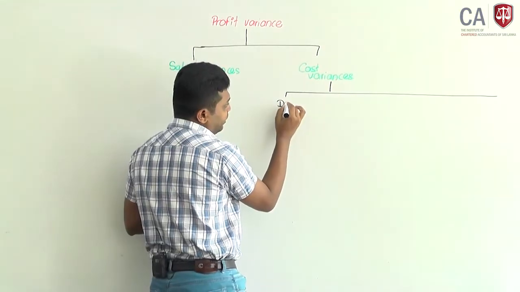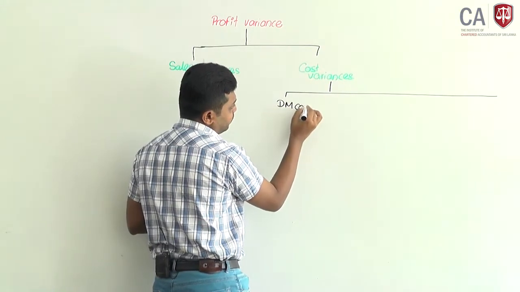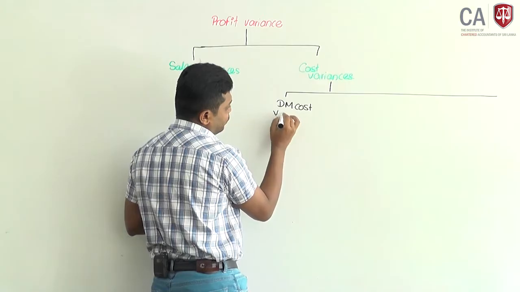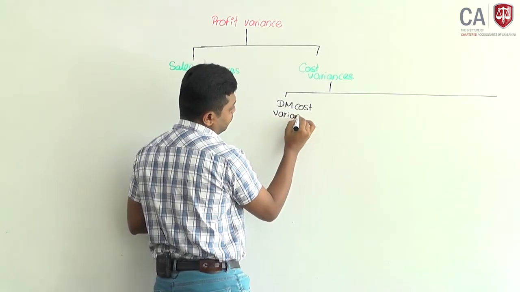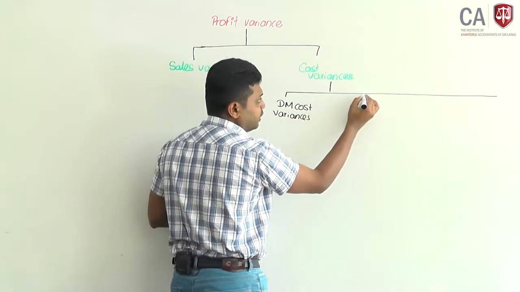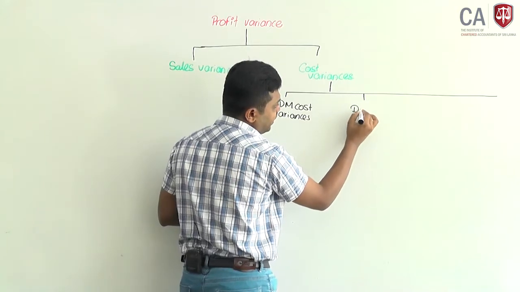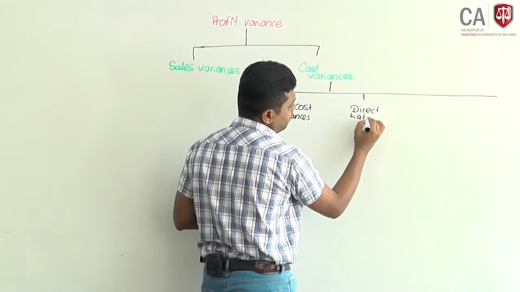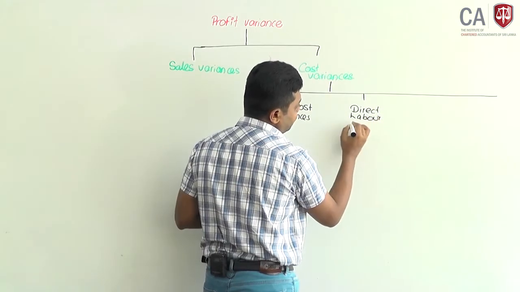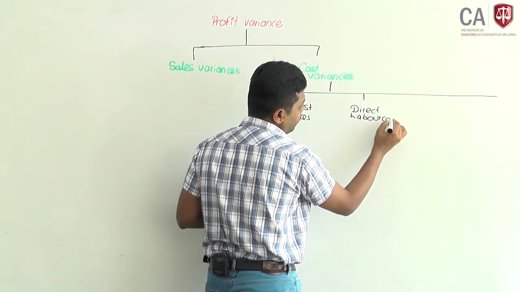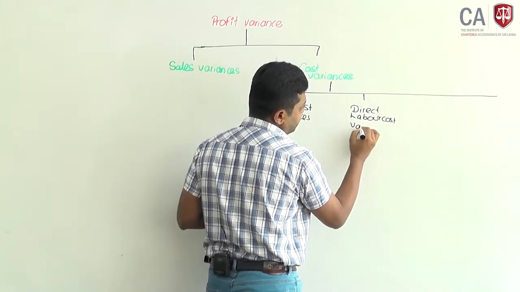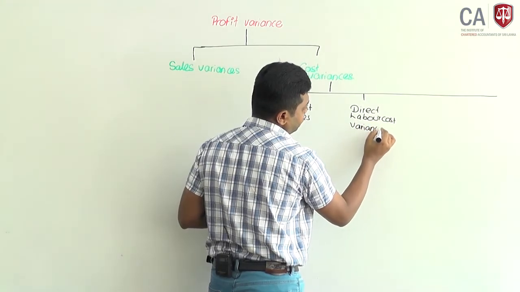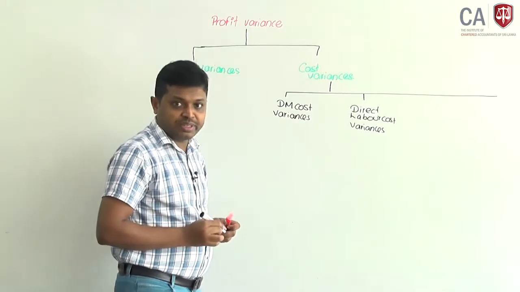Direct material cost variances. Then we will discuss direct labor cost variances.